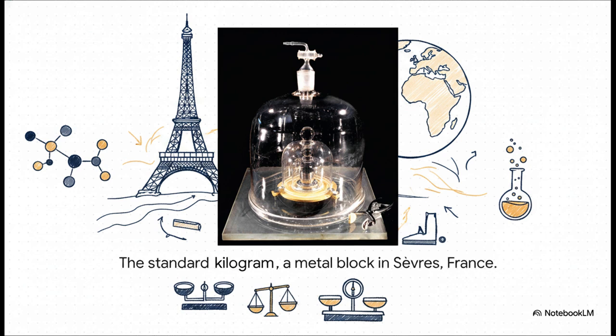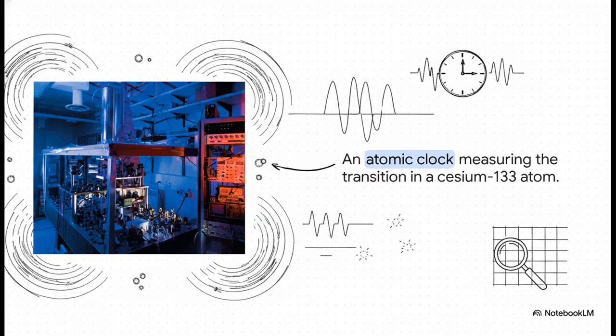This is wild. For over a century, the kilogram was defined by a single physical block of metal, affectionately known as Le Grand K, kept securely under glass in France. Astonishingly, the foundational mass for the entire globe was based on this one carefully guarded object. And fun fact, over the decades, Le Grand K was mysteriously losing microscopic amounts of mass compared to its official copies around the world. As you can imagine, that became a huge problem for exact precision. But science constantly evolves towards greater precision.